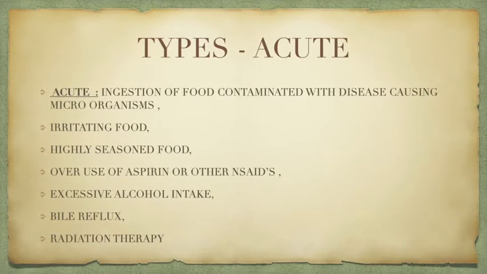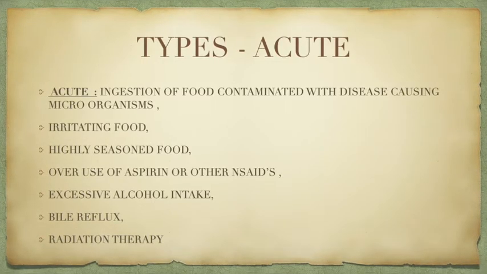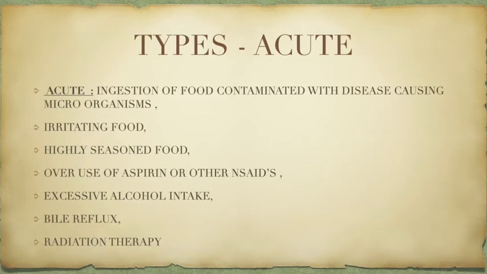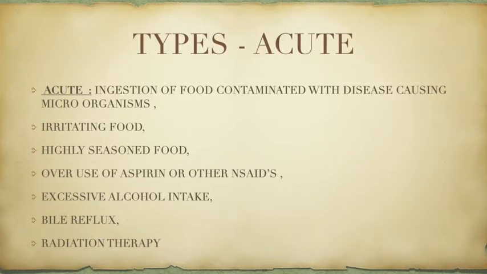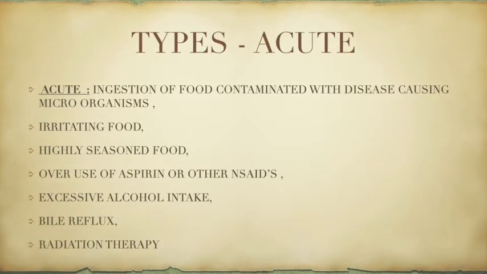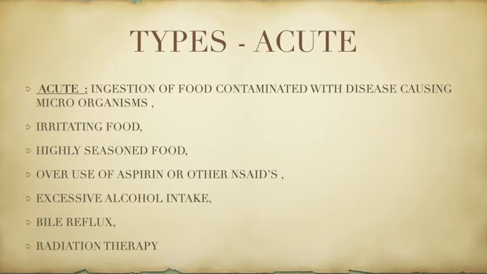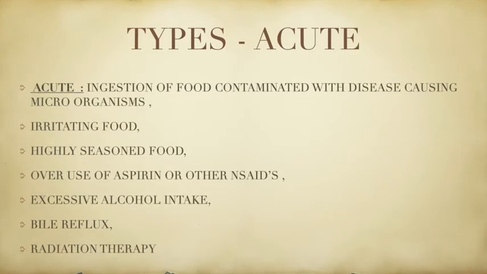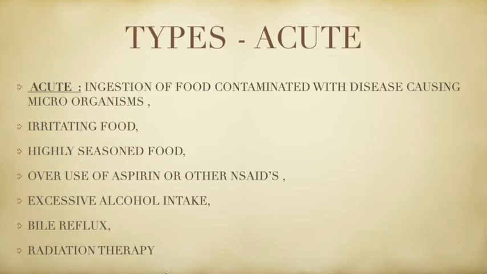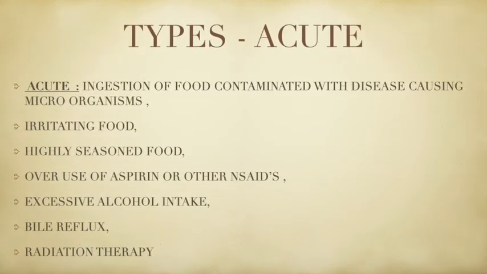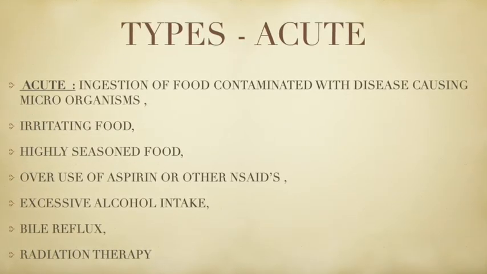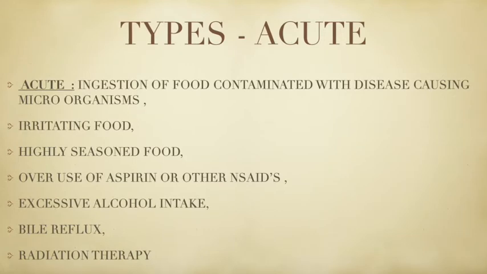So let's see acute in detail. Acute means ingestion of food contaminated with disease-causing microorganisms. Then irritating food can also be a cause for this. Highly seasoned or flavored food can cause acute gastritis. In other cases, overuse of aspirin and other NSAIDs, excessive alcohol intake, bile reflux, and radiation therapy are the causes which come under acute.